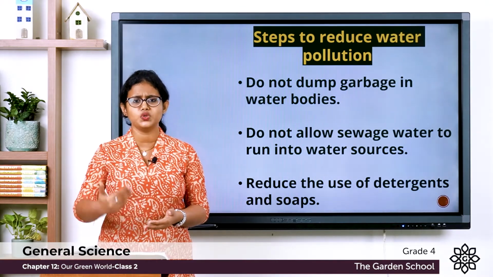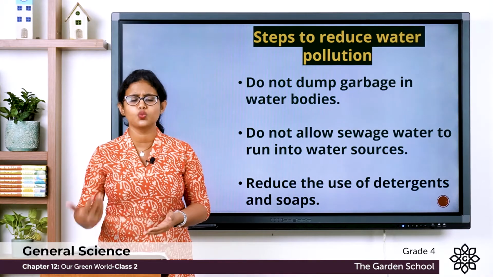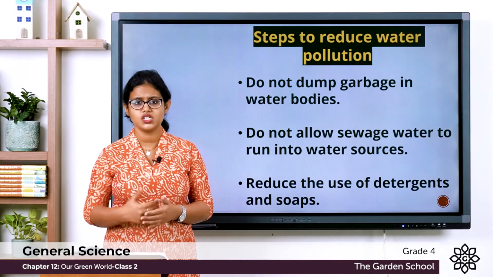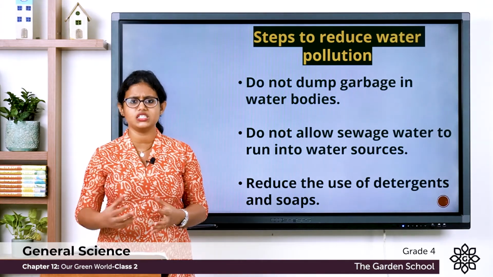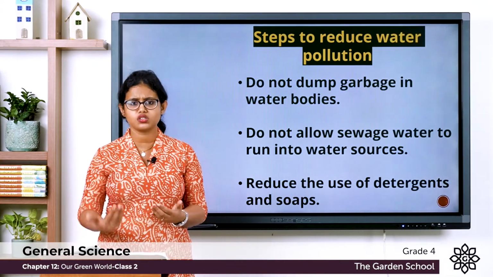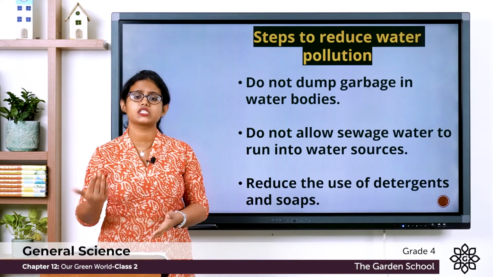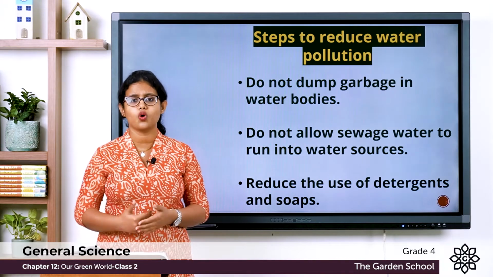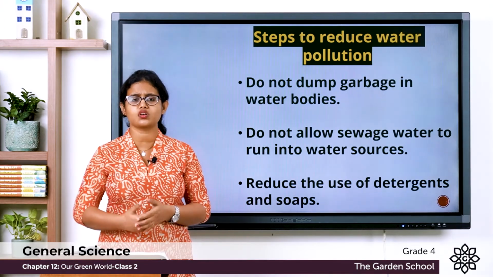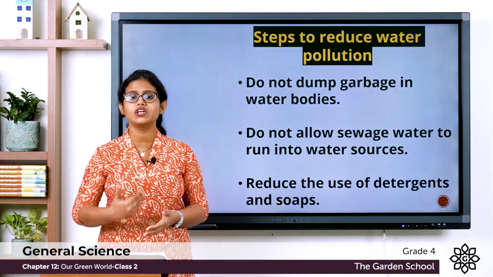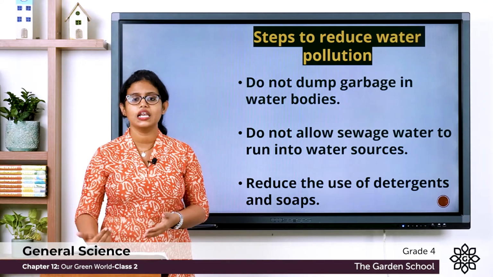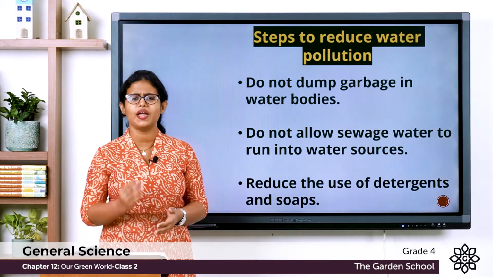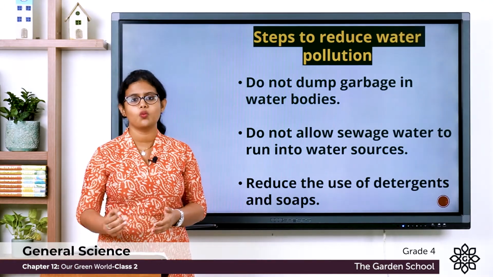So what happens when you dump all these garbages into water bodies? We all know that oxygen is present in water. So as you dump all these waste materials into water, the oxygen which is present in water gets reduced. We all know that there are animals that live in water. So as the amount of oxygen reduces, this will greatly affect the animals that live in water. So it is very, very important that you should not dump any garbage into water.